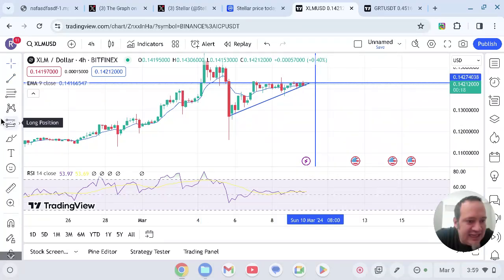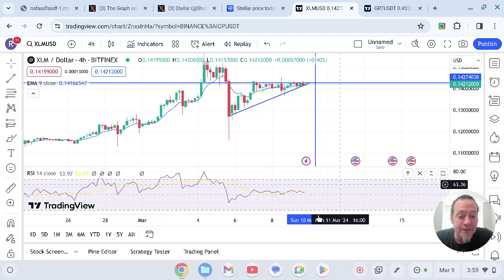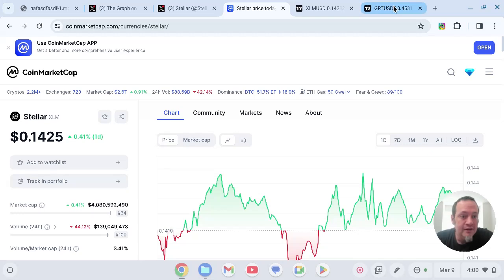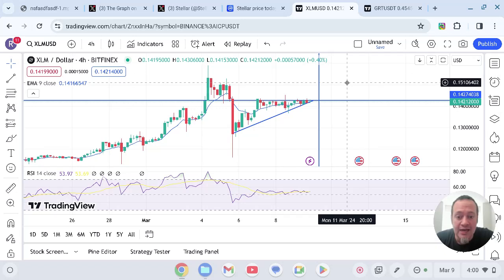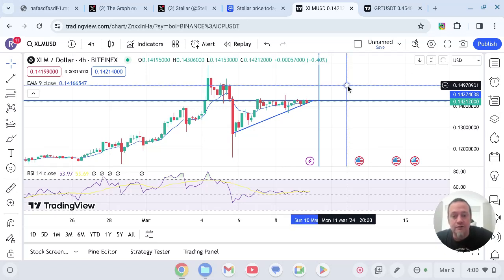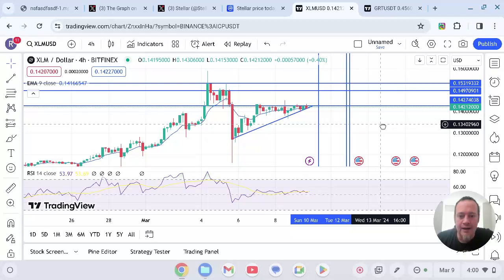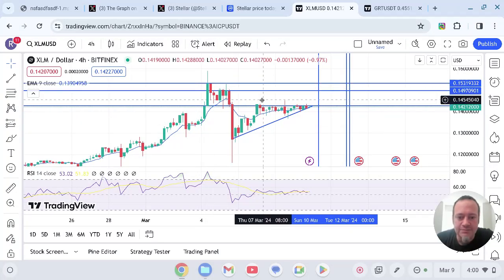So if this turns bullish, we're actually testing the EMA 9 right now at 14166. We're at 14212. So this would be really bullish, and we're testing this RSI on the 4 hour, and we just broke above this RSI. So I'm extremely bullish on XLM. If we can sustain these prices, move above this volume, get more volume over here. I'd like to see this at 250 million, and then we could really see a significant move to the upside. And if we move to the upside, I am looking towards about this 15-cent range with a big test 5.3 and a move up to this upside up here.